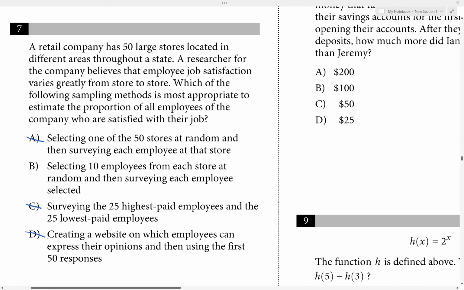So then not D. And so the best answer here out of these four has to be B. Okay, so that should be our final answer there.